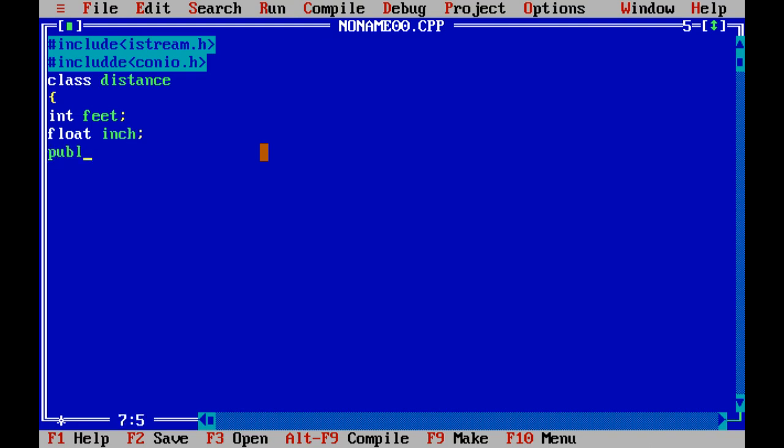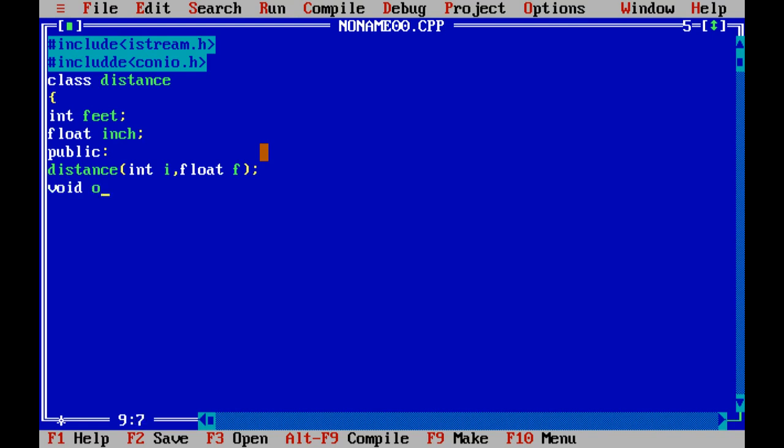And in public you need to declare the member functions, constructor and operator function. So first is the constructor distance with two arguments, int i, float f. We are going to define these functions outside the class, so I am leaving it here.